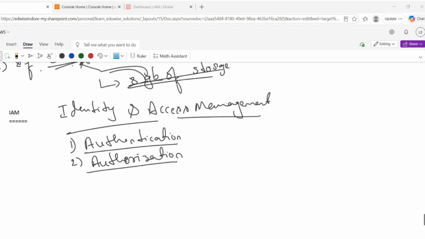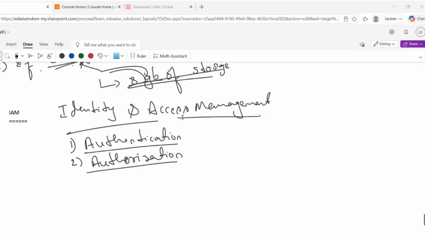So here in our case, IAM will act like a security guard. It will decide based on authentication and authorization. It will allow us to log into the AWS console as well as to perform certain types of tasks within the AWS console. As I mentioned, authentication is nothing but who are you? Authorization is nothing but what are you allowed to do? I hope you people are getting my points.